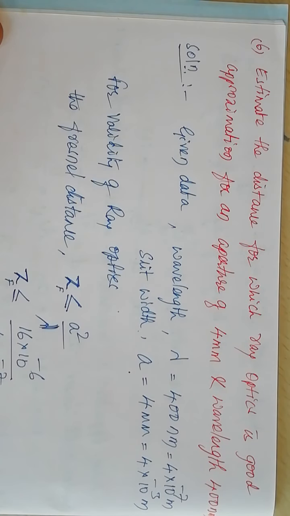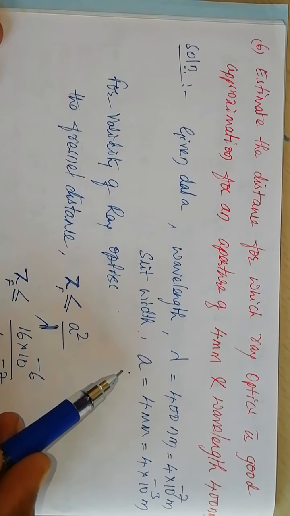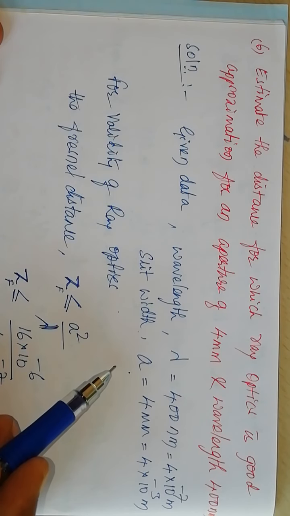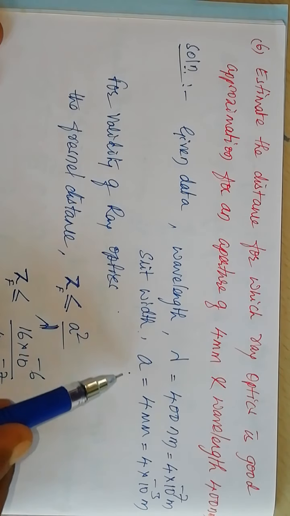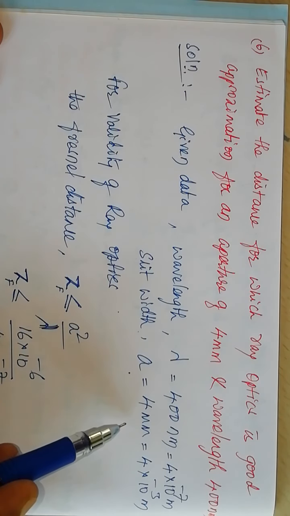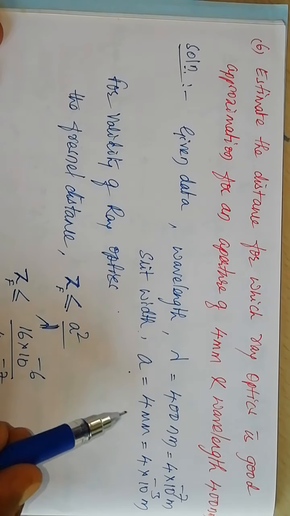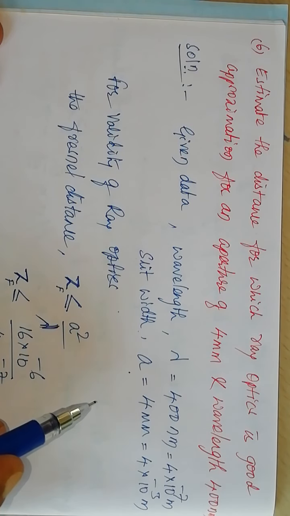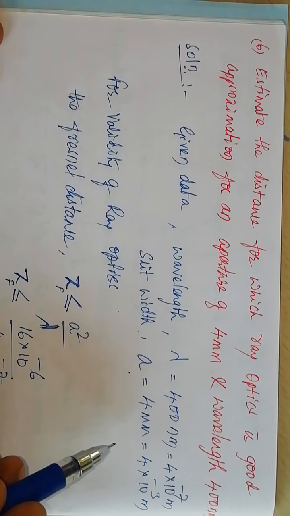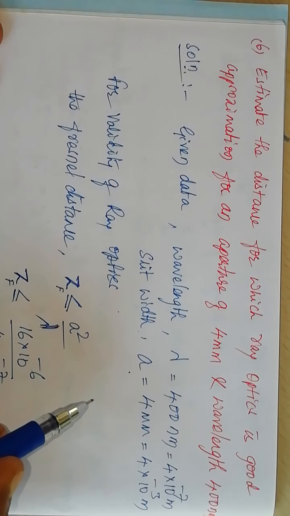The bending phenomenon of light around the sharp edges or corners of an obstacle is called diffraction of light. When a single slit is illuminated with light, a diffraction pattern is obtained on the screen placed at a suitable distance. As the screen distance increases, the linear width as well as the angular width of the central maximum increases.